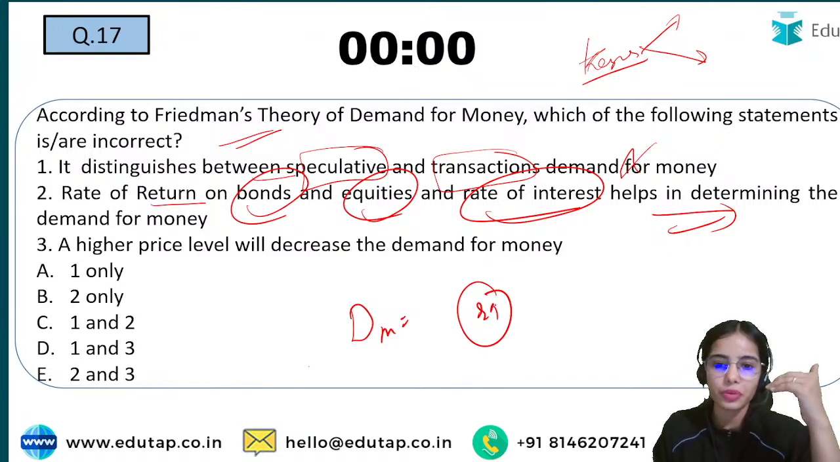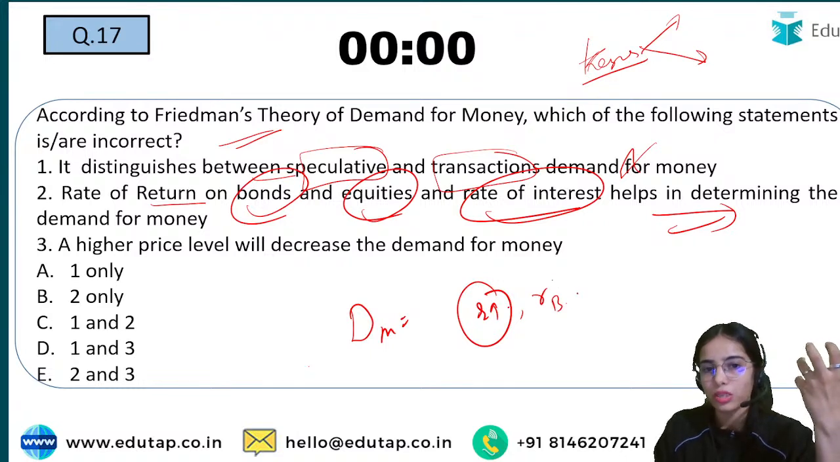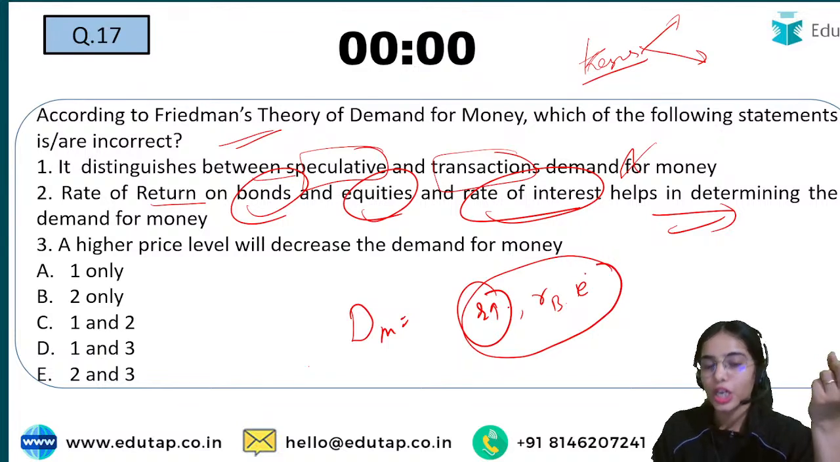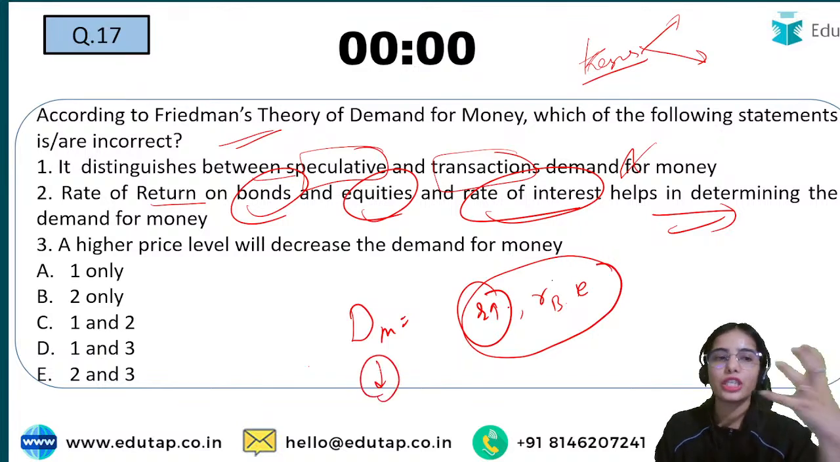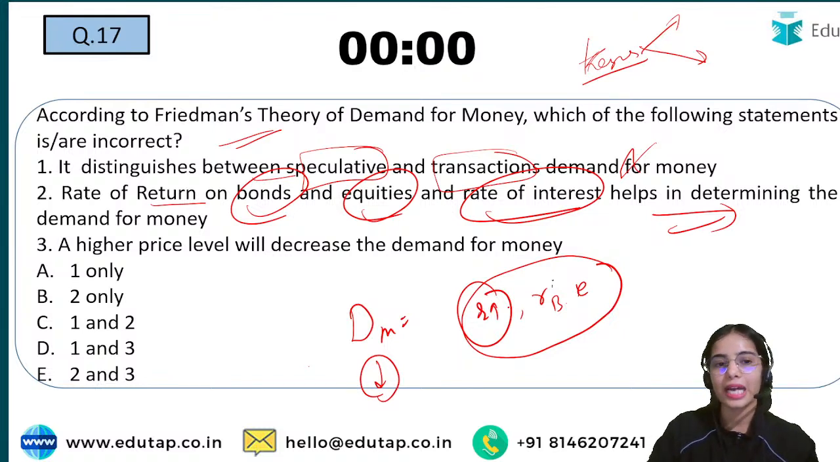If the interest that you are getting on the bonds, the returns that you are getting on the equities, if those are high, your demand for money will be less. You will want to hold less money. If the returns are high, you will want to invest there, right? So Friedman has said that the demand for money depends upon the rate of return on bonds, equities, rate of interest. Higher price level will decrease the money supply?